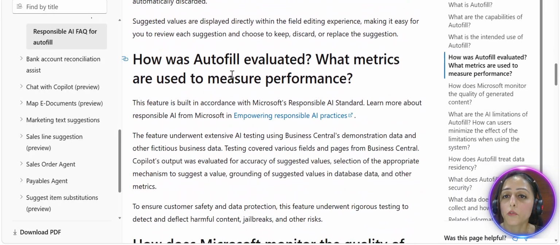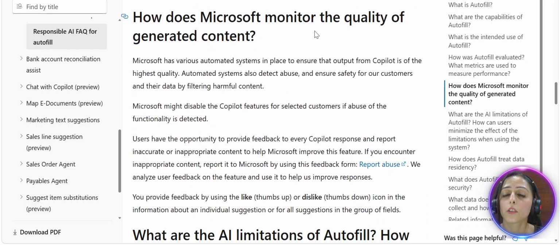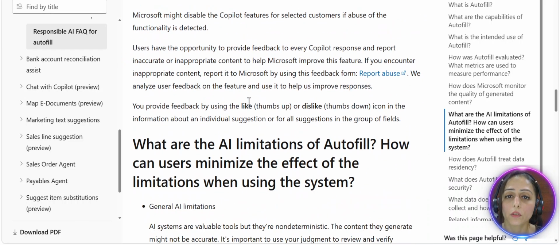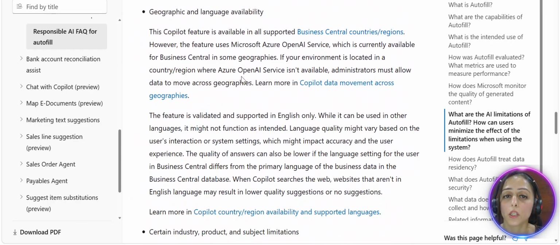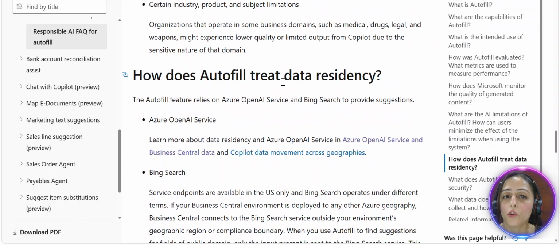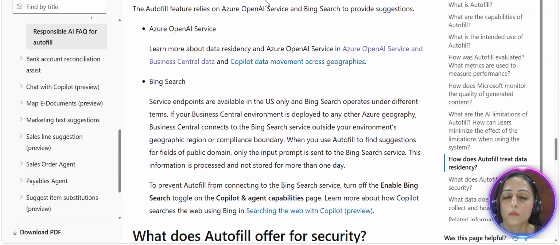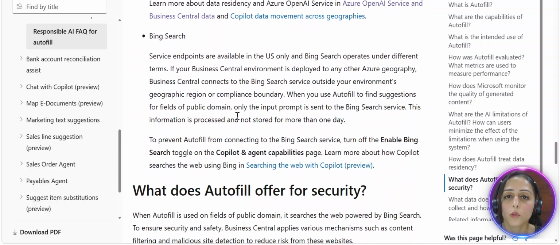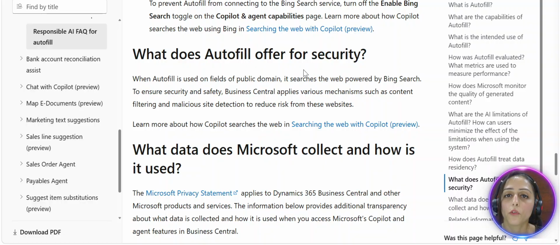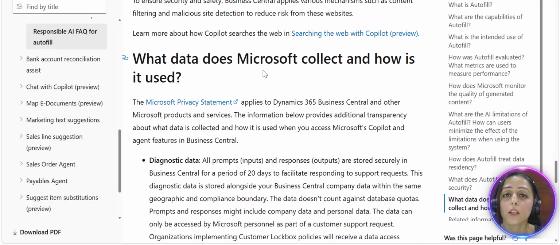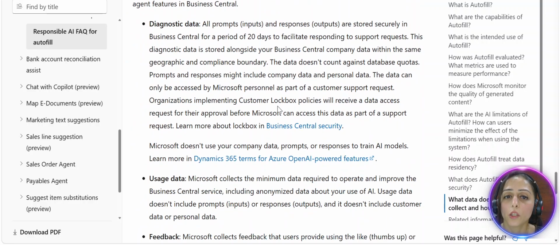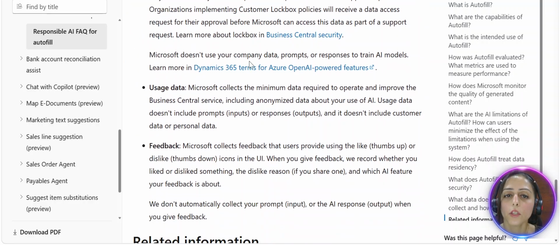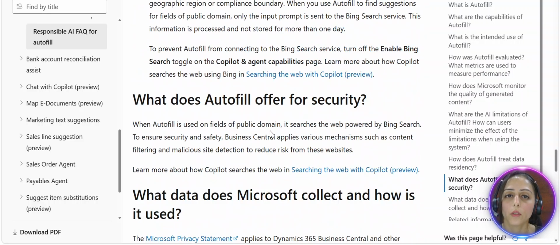How is this evaluated? This is the quality, how they monitor. Then, of course, what are the general limitations, the availability, and of course the data. You can see everything here: how it offers security, and how they collect the data and how they use it. So everything has been mentioned.